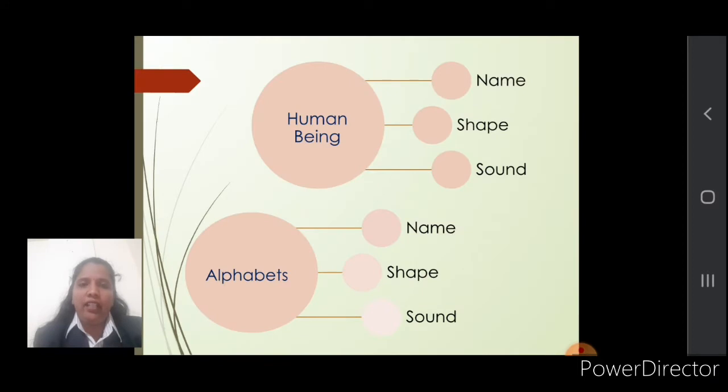As we have seen, any human being has three dimensions: name, shape and sounds. And in our day-to-day life activities, which dimension do we use mostly? Obviously sounds. Similarly, in any language, Hindi, English or Marathi, there are alphabets, and these alphabets have three dimensions: name, shape and sounds.